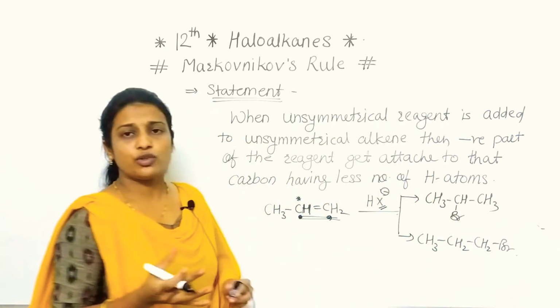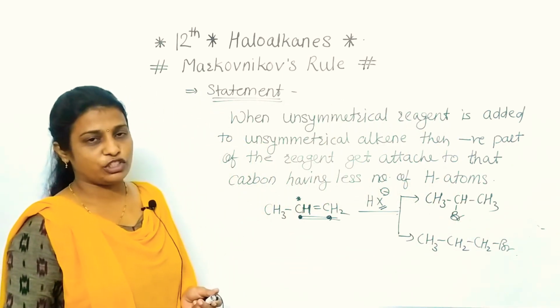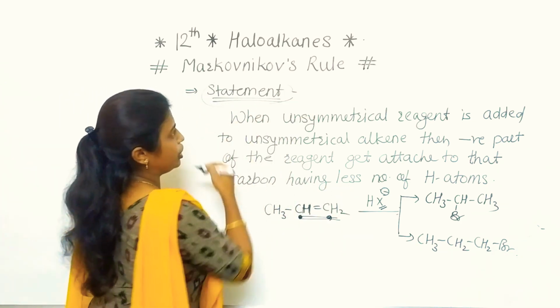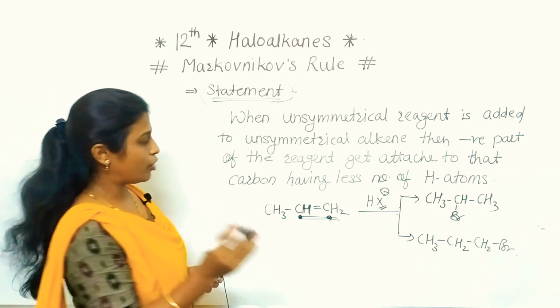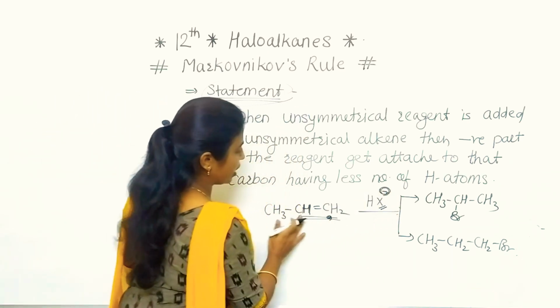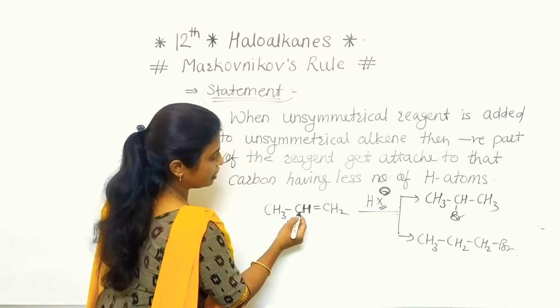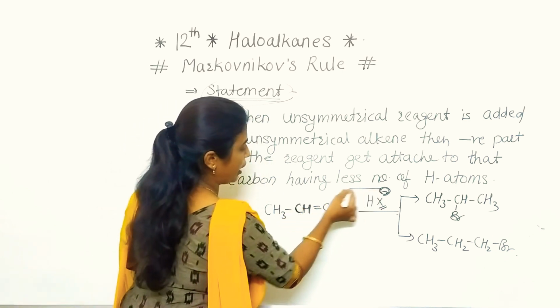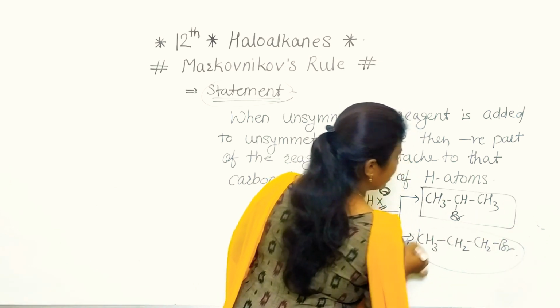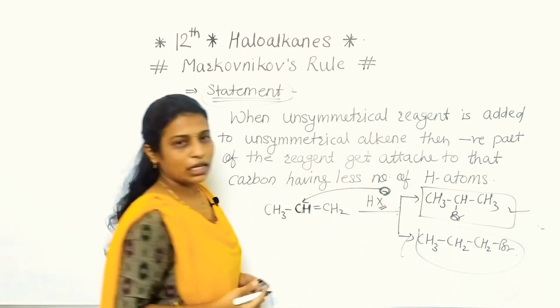So it was difficult to identify which one will be the major product. For that purpose, the Markovnikov rule is introduced, and according to that we concluded that the negative part of the reagent gets attached to that carbon which has less hydrogen, and that will be the major product, and this one will be the minor. So this is the correct reaction.